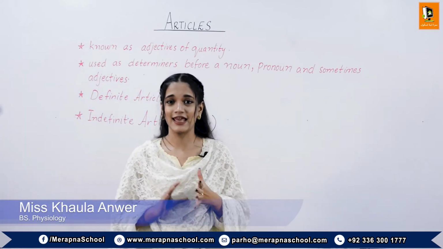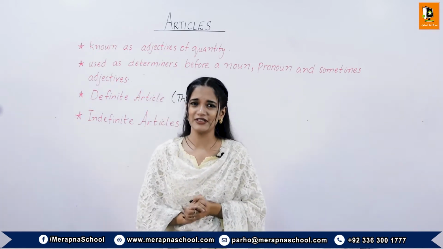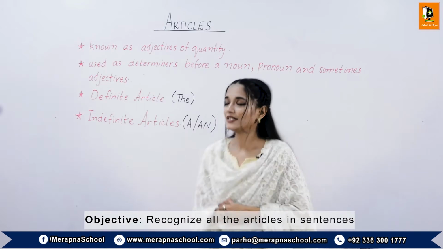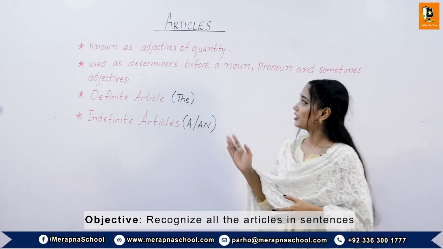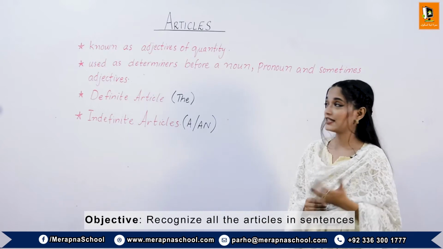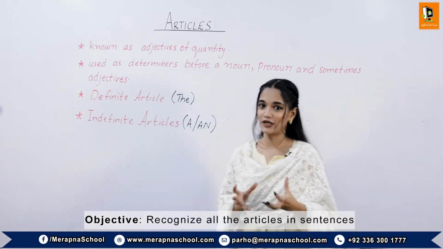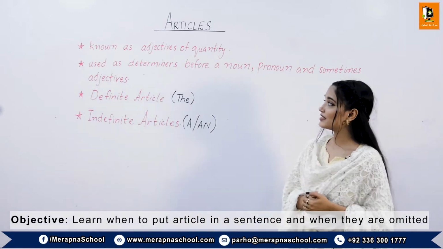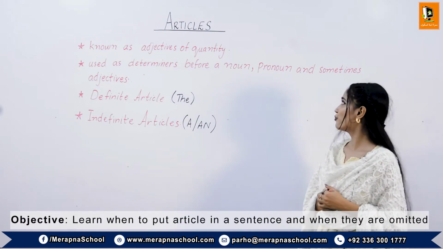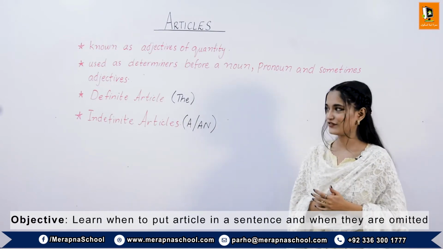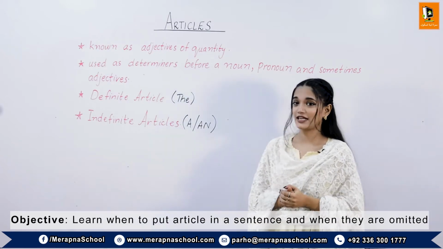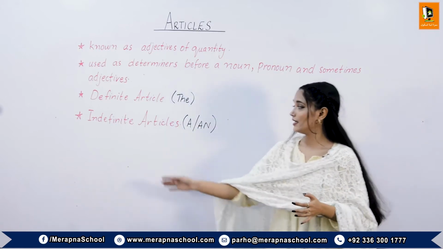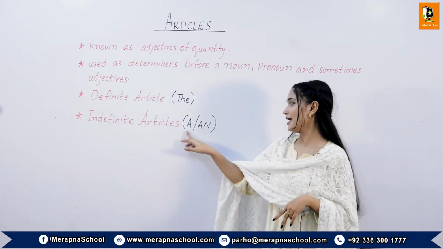Everybody knows that a, an and the are the articles, but do you know which ones are definite and which ones are indefinite articles? The articles are known as adjectives of quantity, as they show the quantity, either the subject is one or the only one. They are used as determiners before a noun, pronoun, and sometimes adjectives. The definite article is only one, which is the. The indefinite articles are two, which are a and an.